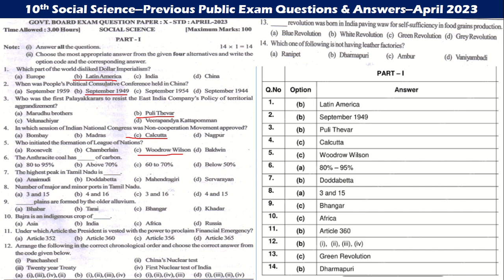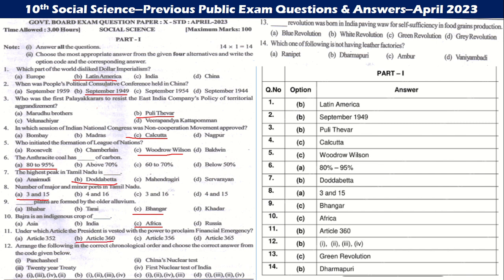Who initiated the formation of the League of Nations? Woodrow Wilson. The Antarctic cold has dash percentage: 80 to 95%. The highest peak in Tamil Nadu is Doddabetta. The number of major and minor ports in Tamil Nadu is 3 and 15. Dash plains are formed by the older alluvium: Bhangar. Bajra is an indigenous crop of Africa. Under Article 360, the President is vested with the power to proclaim financial emergency.